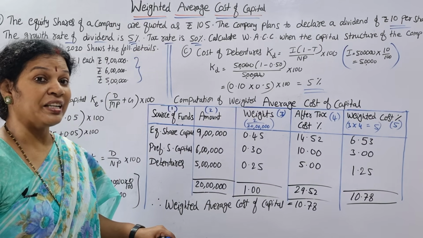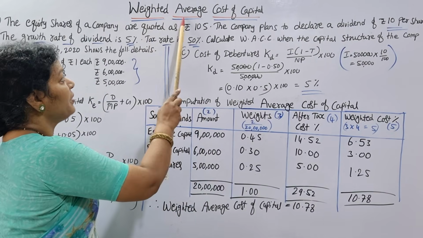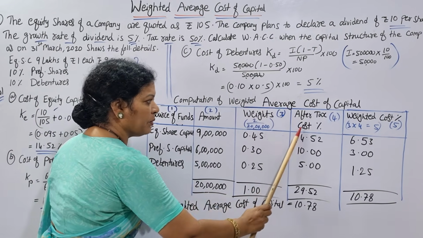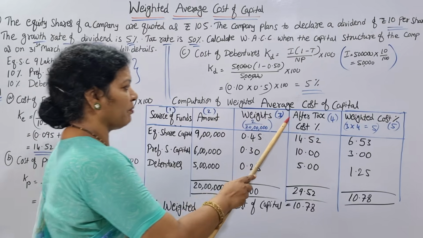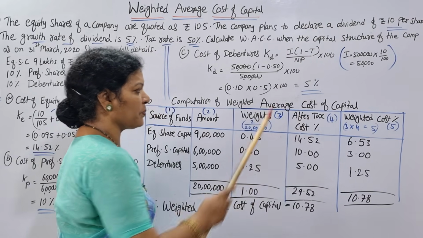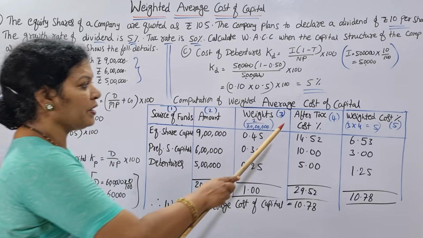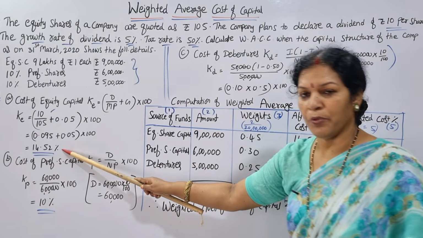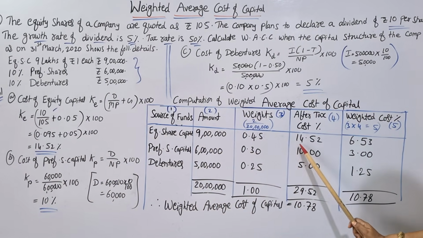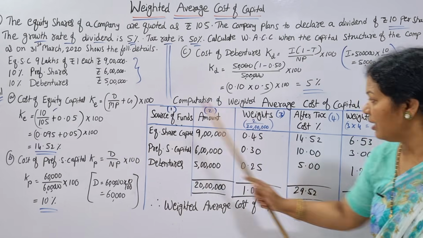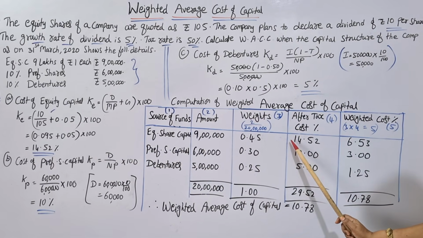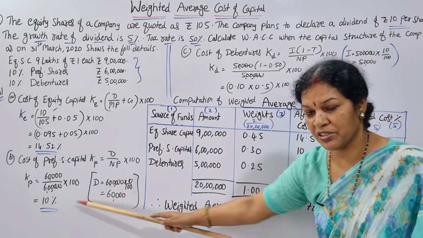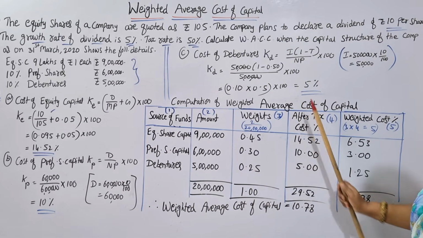Simply weight we have calculated. But we want the aggregate, the total, isn't it? Weighted average cost of capital we want. So that is why, apart from these columns, we are going to provide two more columns. One is after tax cost percentage, whatever we have calculated, like 14.52 here, and this one is 10%, and next 5%.